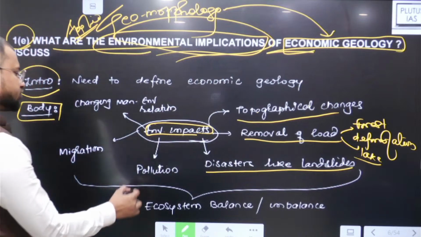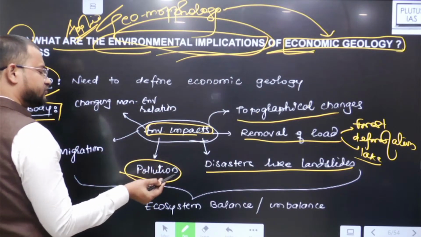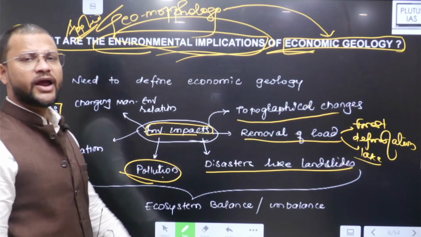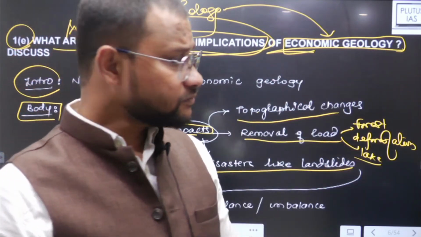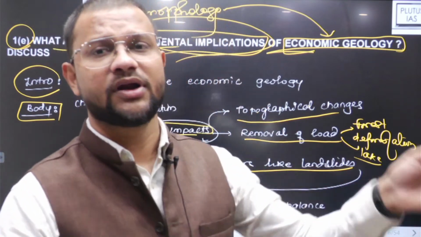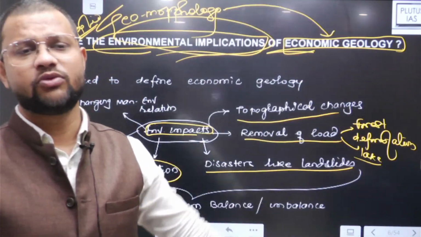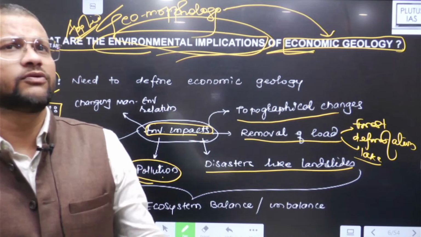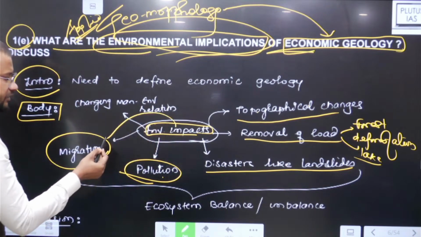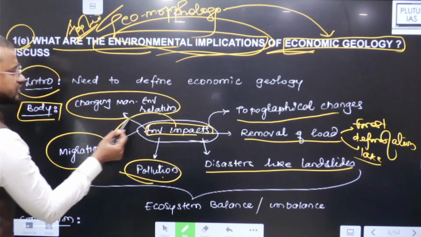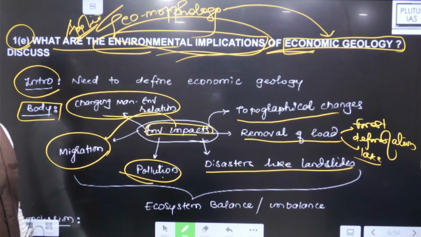Then excessive pollution: you will find uranium contamination in Andhra Pradesh or contamination of groundwater in the rest of the world, in America, in Europe. Then migration, again an environmental impact, it leads to changing man-environment relationship.